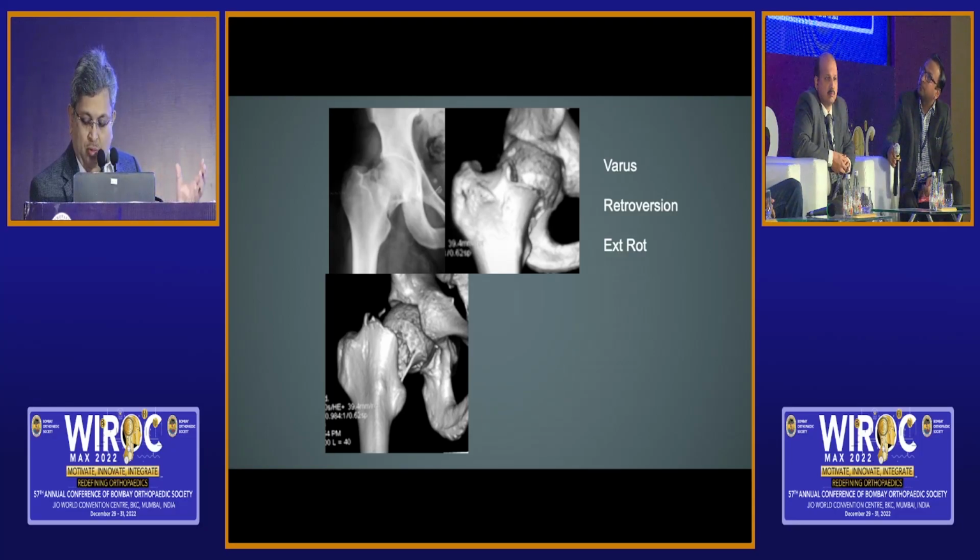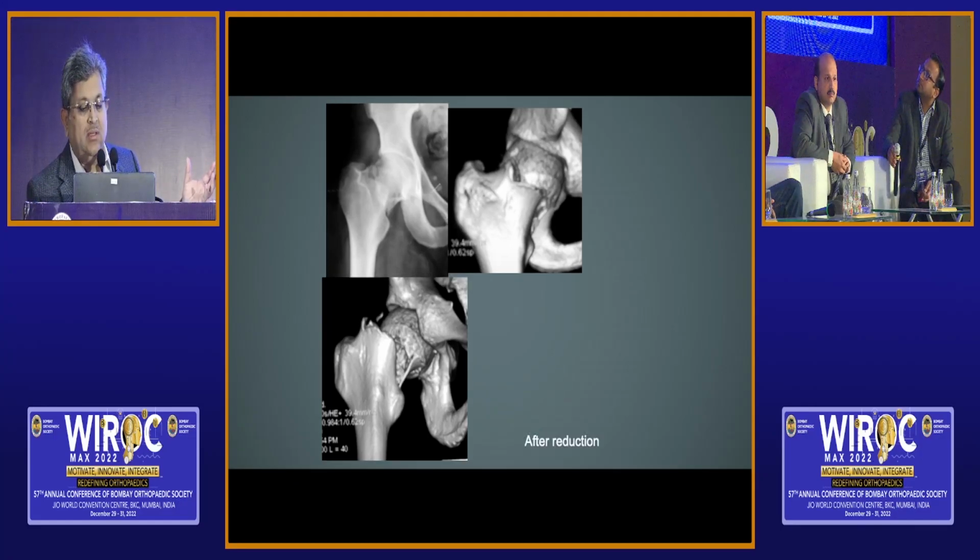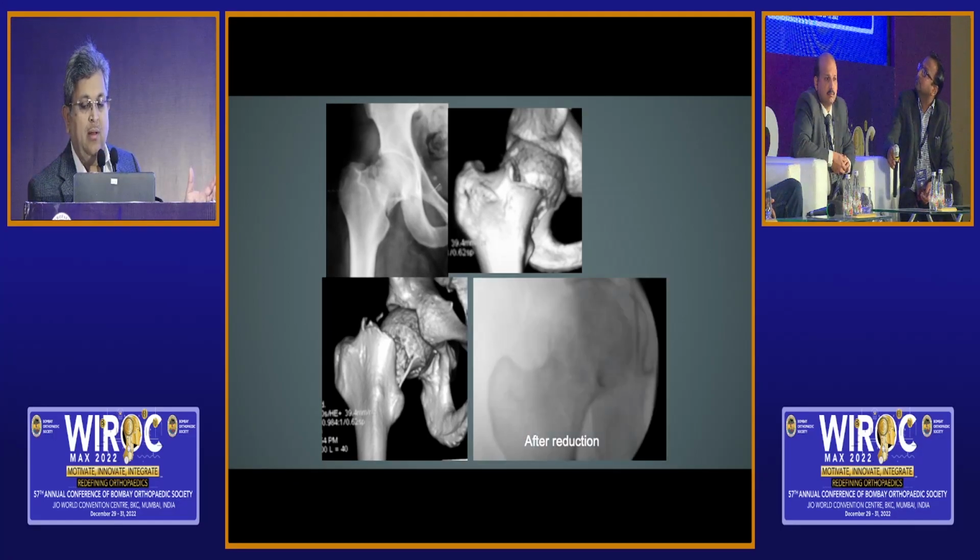Once you know the rotation of the femoral head, and once you reduce it so well, and what you see on the image intensifier in AP and lateral, if you are able to achieve this kind of reduction, then the implant is actually your choice. You choose the best implant in your situation, and of course DHS and derotation screw, as of now available everywhere, are the choices of implant.